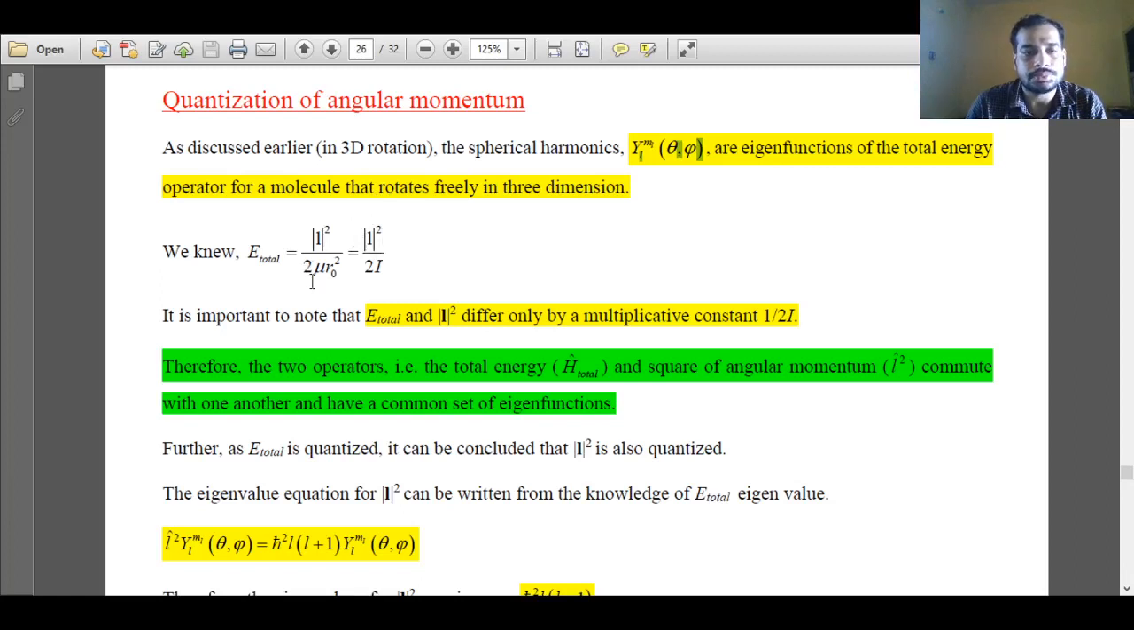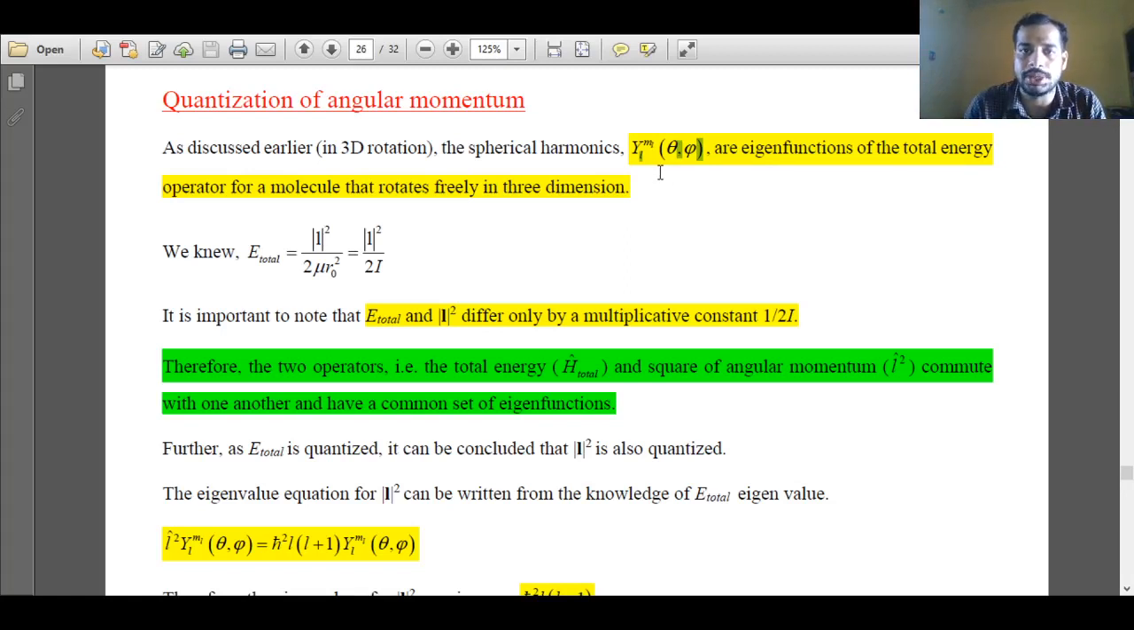Now this 2I is a constant quantity. So what I can say is that the spherical harmonics are eigenfunctions of the total energy operator, that's why you got some energy eigenvalue. Similarly, this L square, the square of angular momentum, must also have an eigenfunction. This spherical harmonic function must be an eigenfunction for the square of angular momentum operator. Again I am repeating, the spherical harmonics were eigenfunctions for the total energy operator. That's why we got some energy value.